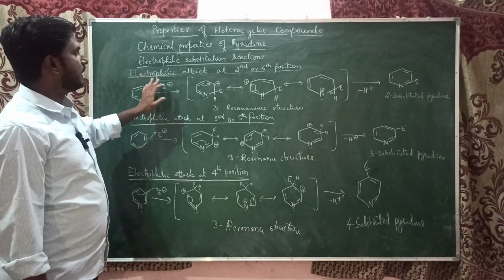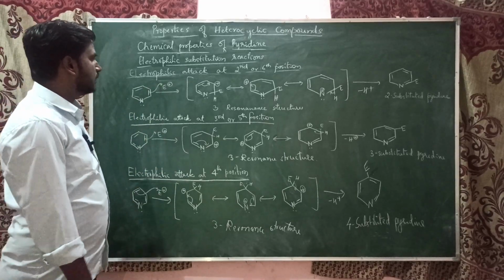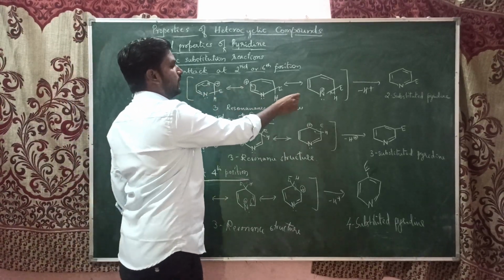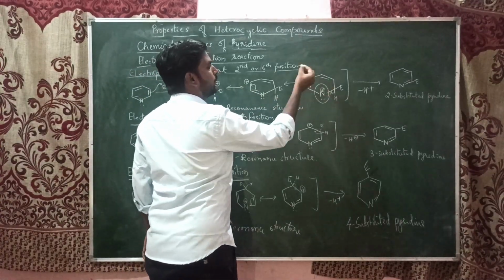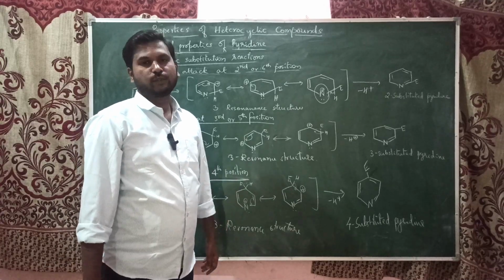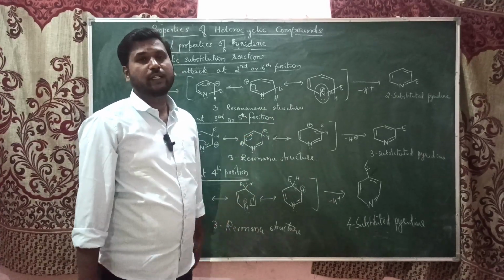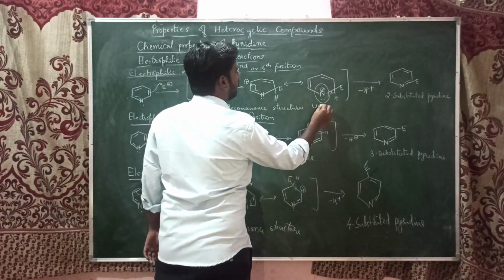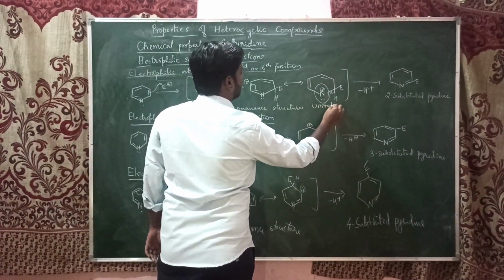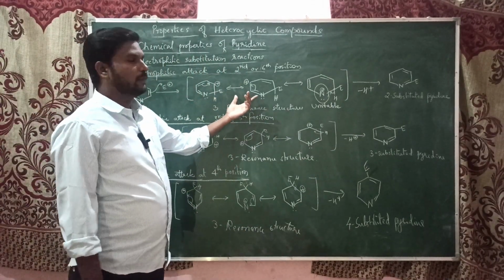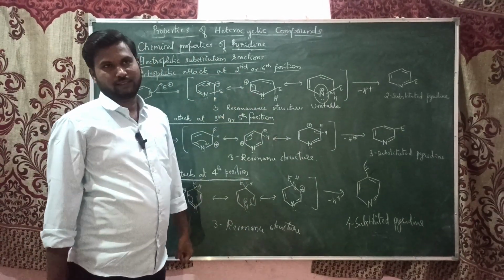When the electrophile attacks at the second or sixth position, here is a carbocation, here also a carbocation, but in the third one, this structure has the nitrogen with the positive charge. As you all know, nitrogen is an electronegative element which cannot hold a positive charge. That's why this resonance structure will become unstable. So the resonance stability will be only by these two structures.